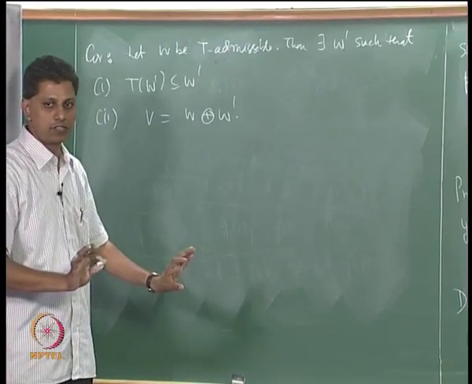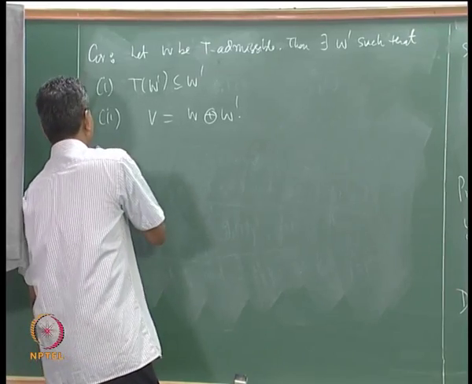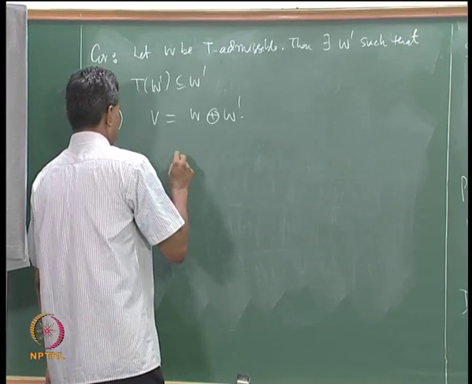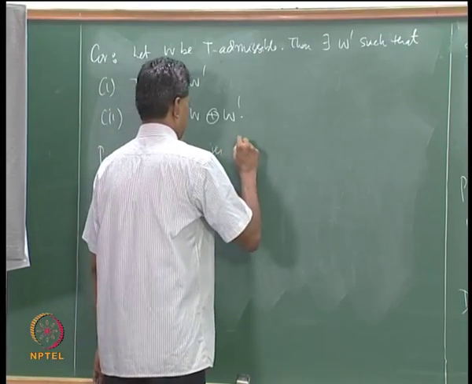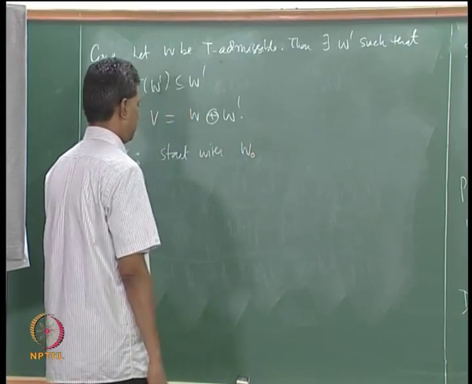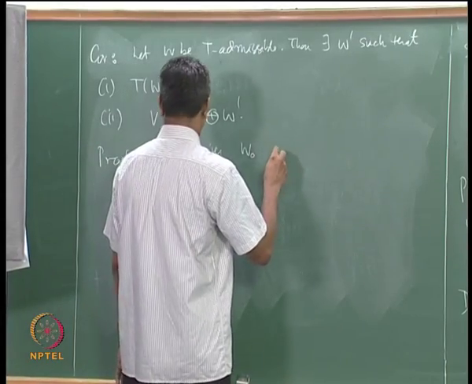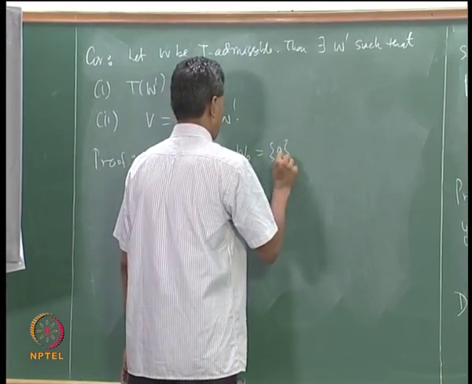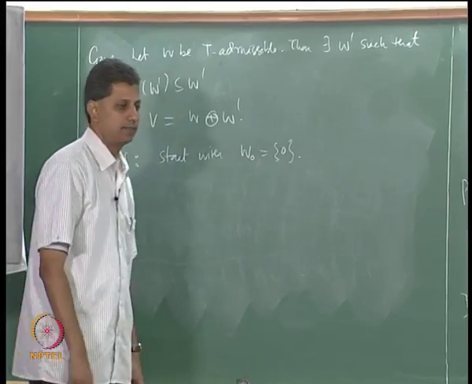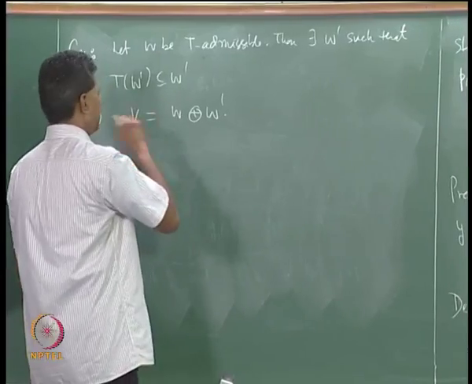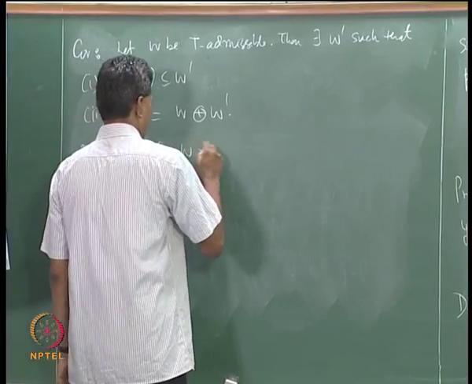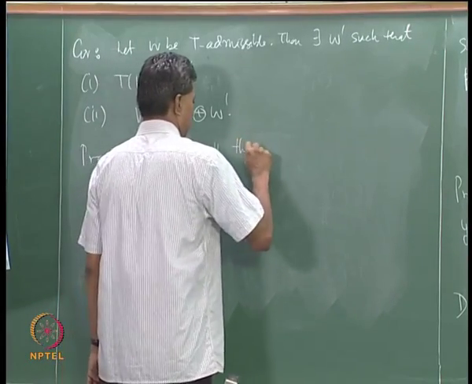Proof: cyclic decomposition theorem. This is a corollary of that. Start with W_0 equal to the singleton 0. W is T-admissible, right? Okay, can I say this? If W is the whole of V, then there is nothing to prove.